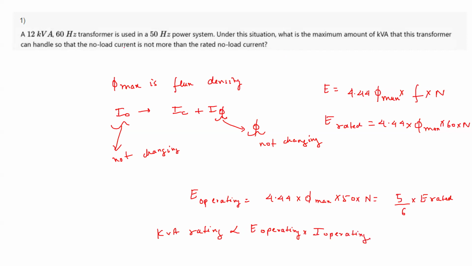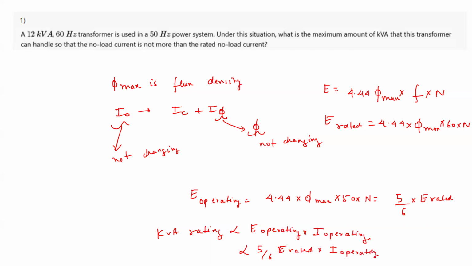The current is still the same, since nothing is mentioned about it. So it becomes 5/6 times E rated into I operating.